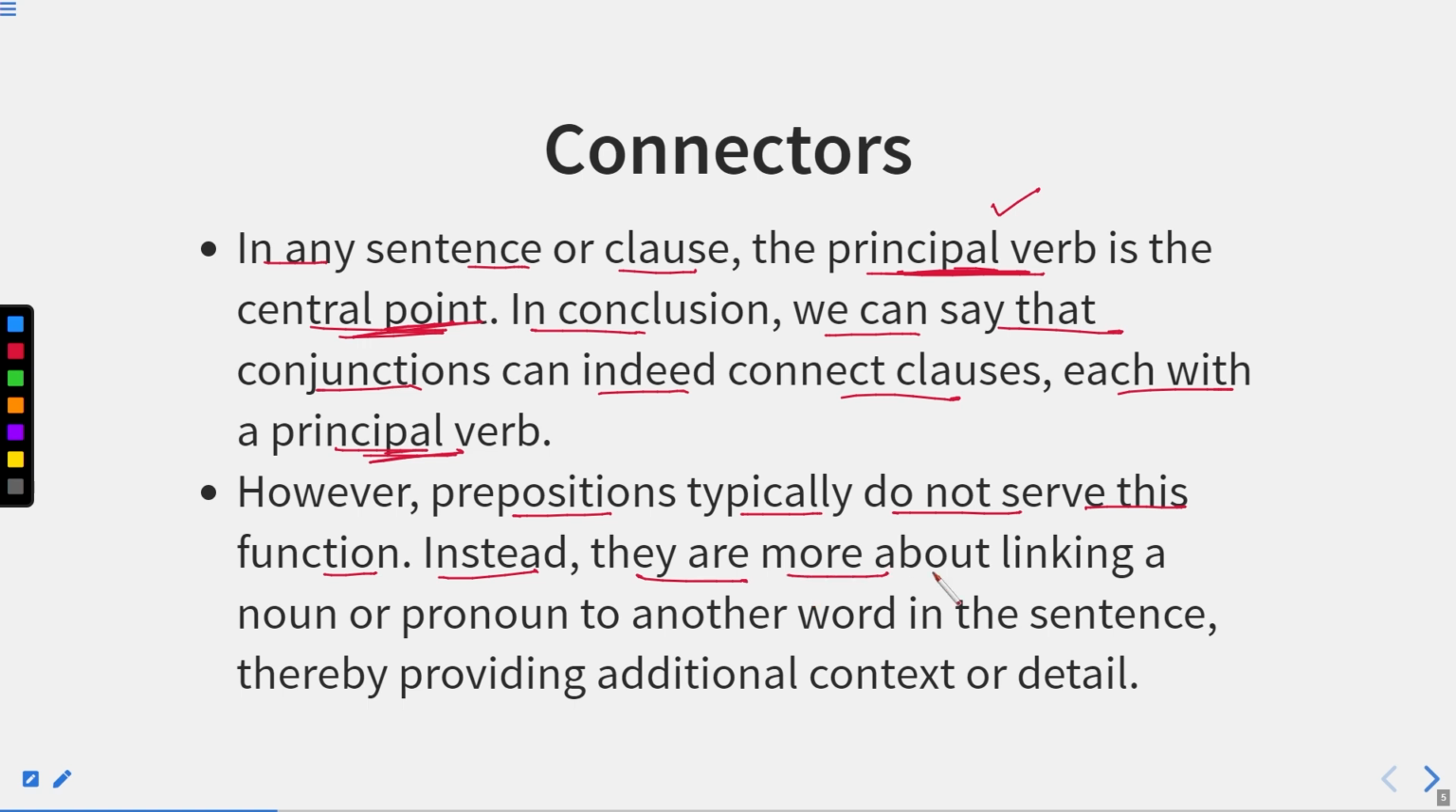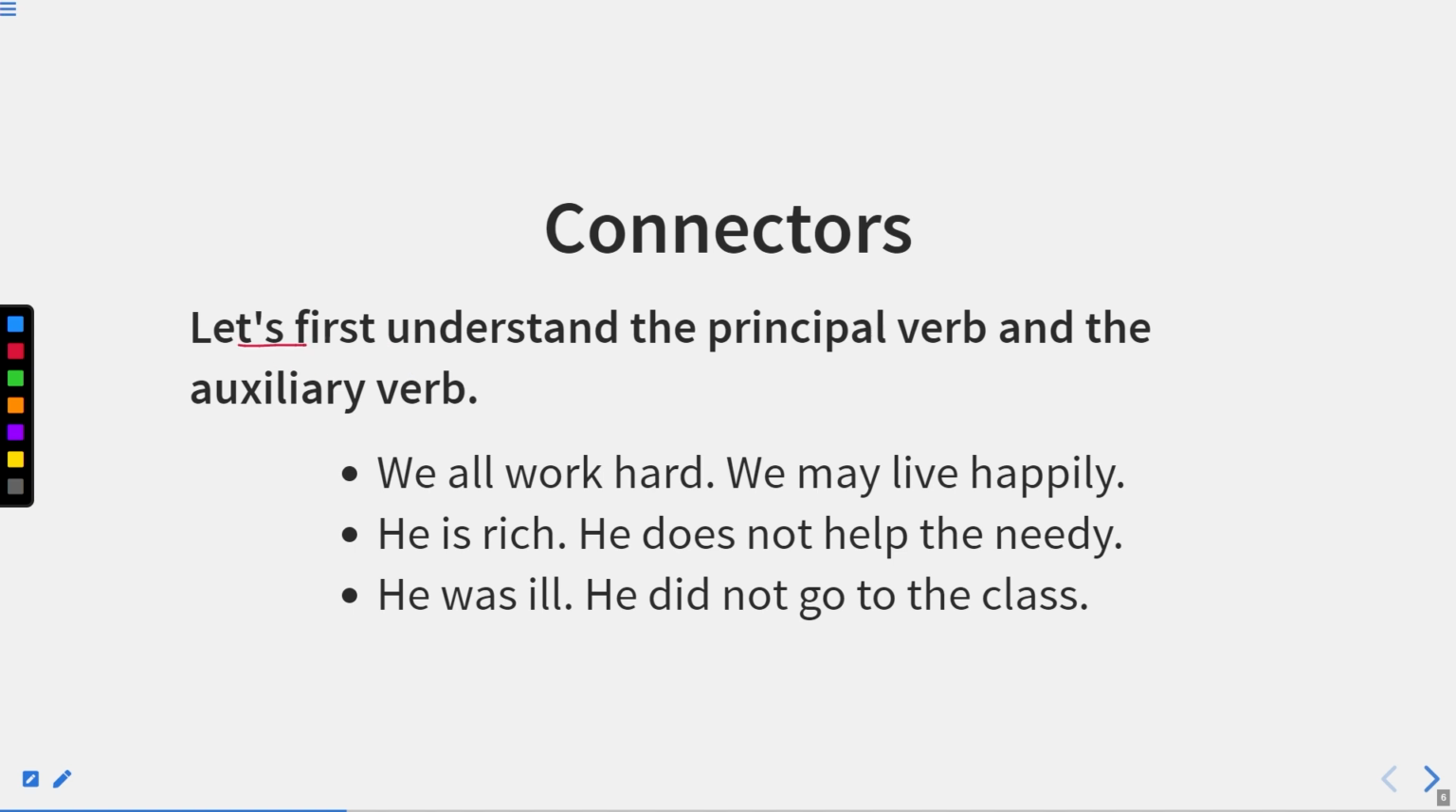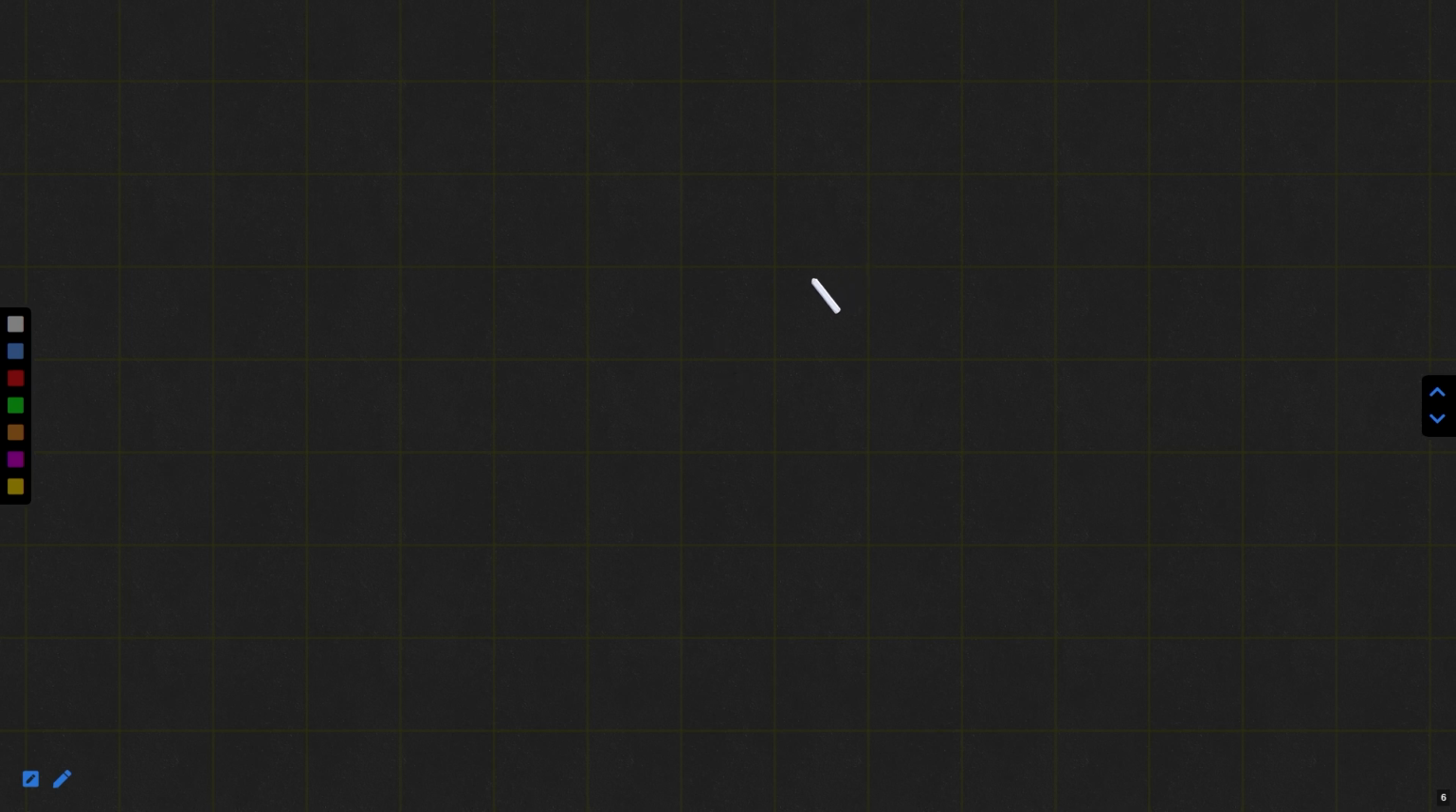Instead, they are more about linking a noun or pronoun to another word in the sentence, thereby providing additional context or detail. So we'll discuss this with some examples. Let's first understand the principal verb and the auxiliary verb. Now, this I have already told you in the chapter of verb.